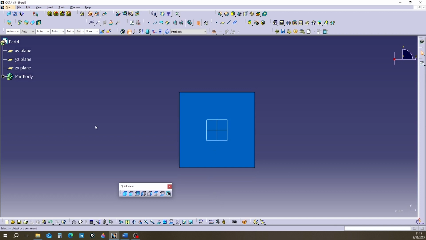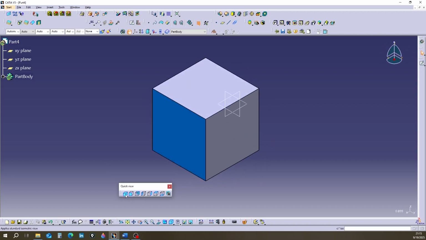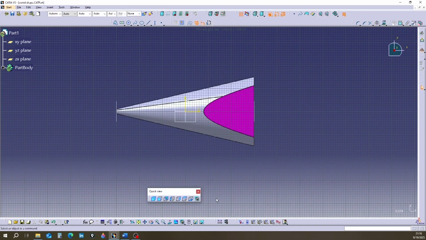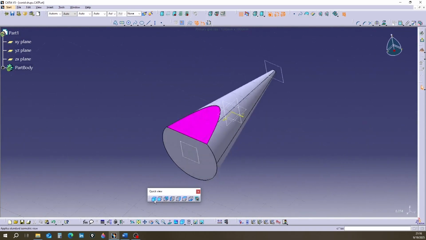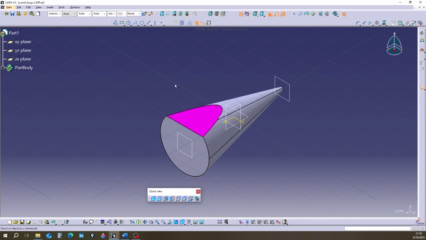We also have another viewing state. This state is called isometric. When I click on it, the object is shown in an isometric state. Suppose we have a conical shape and have entered the sketcher environment. The first tool rotates the drawing plane and places it in an isometric position. I click on this tool. You can see that the object rotated in space and became isometric. Remember, we are in the sketcher environment. The grid plane also rotated.